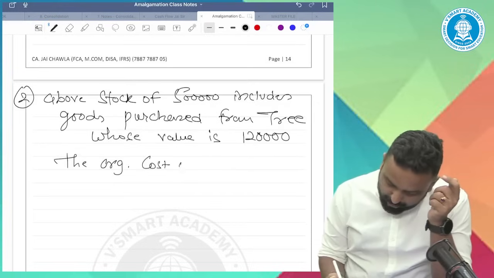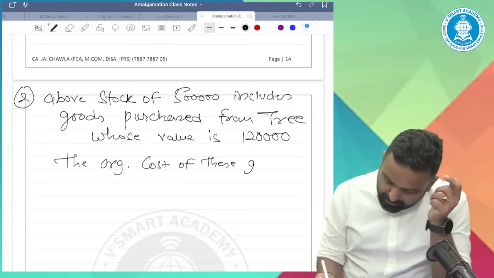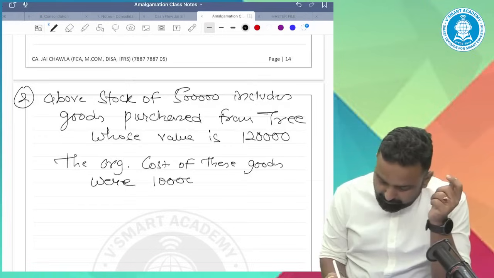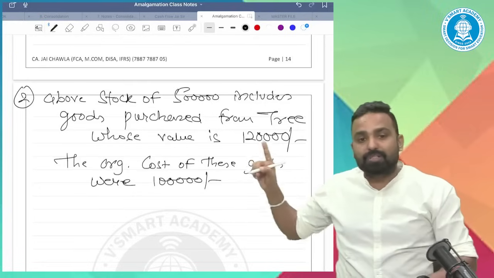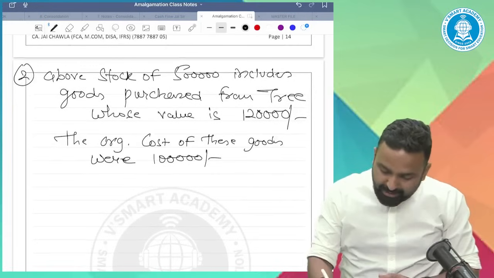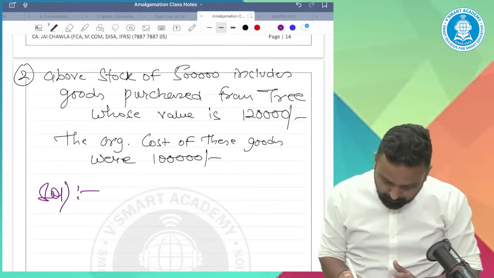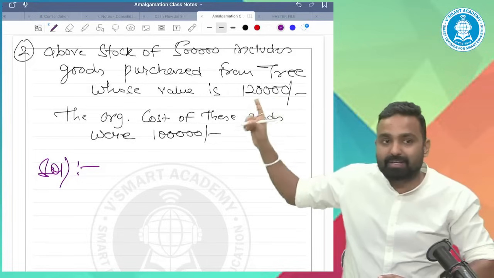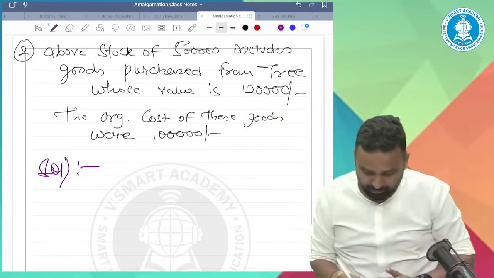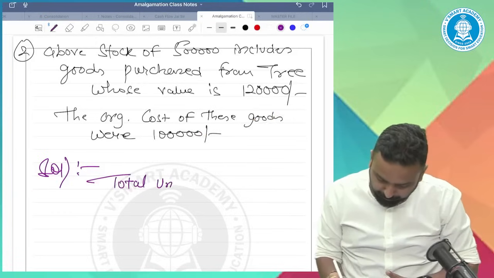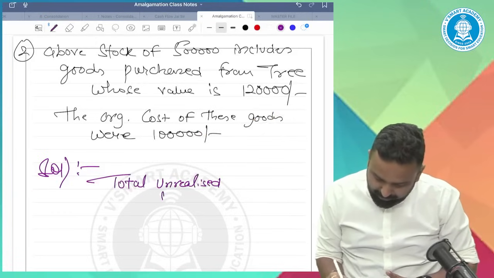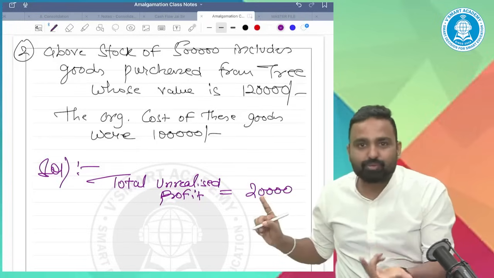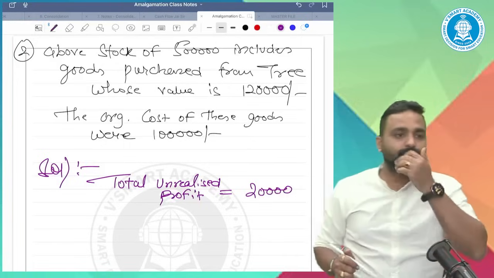The original cost of these goods was 1 lakh. So logically, prima facie, what is the unrealized profit? 120 minus 1 lakh. The unrealized profit is 20. Tell me, yes or no?